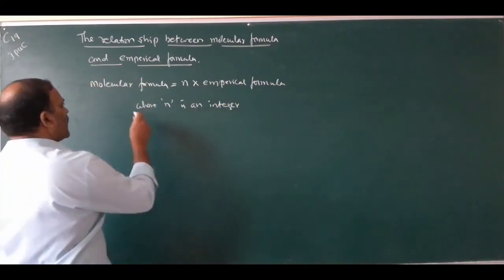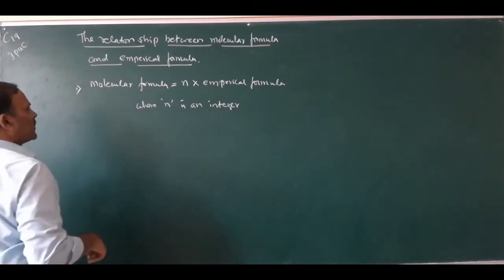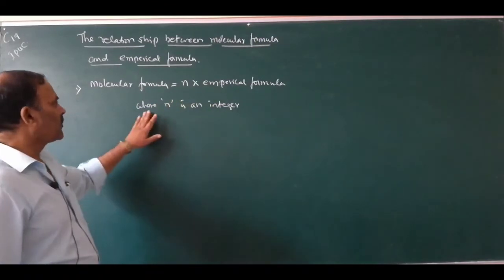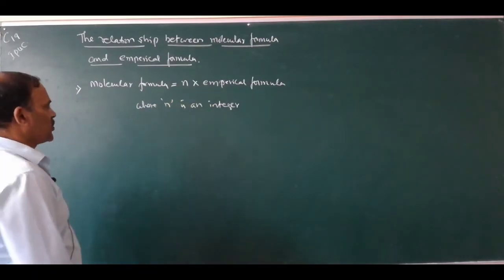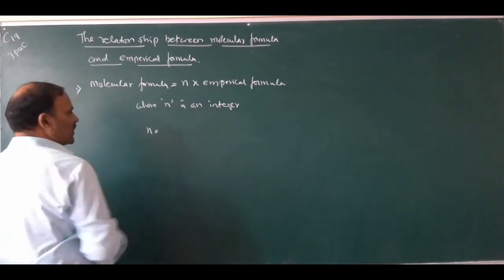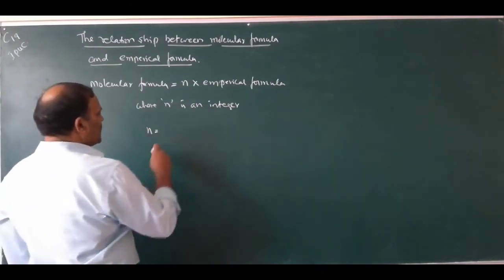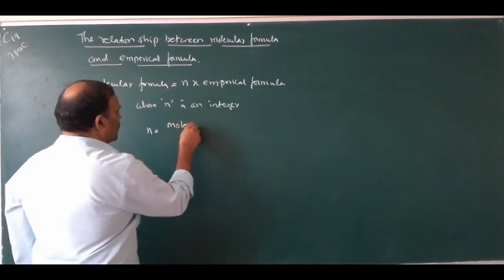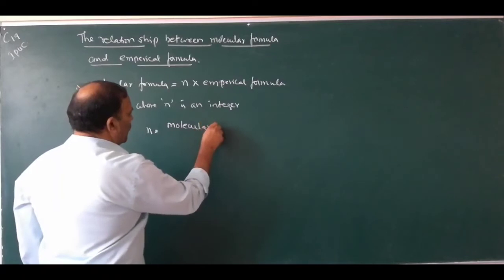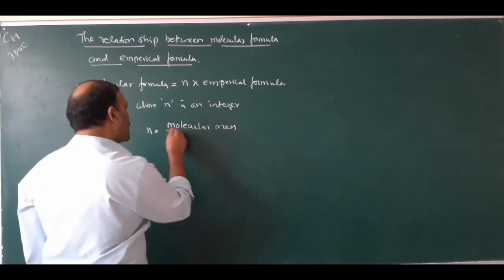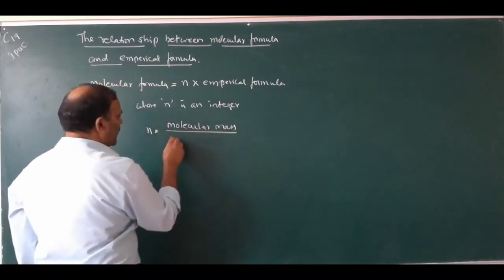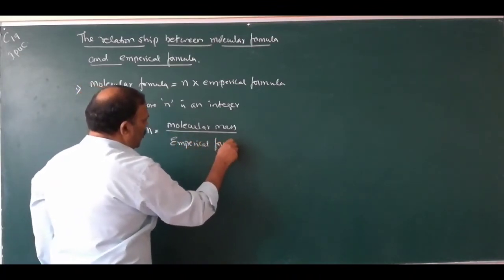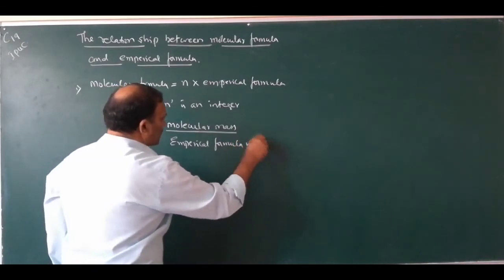So now how can n be determined? So this is first equation. Molecular formula is equal to n into empirical formula, where n is an integer. So n can be determined by this formula. n is equal to molecular mass or molar mass divided by empirical formula mass.